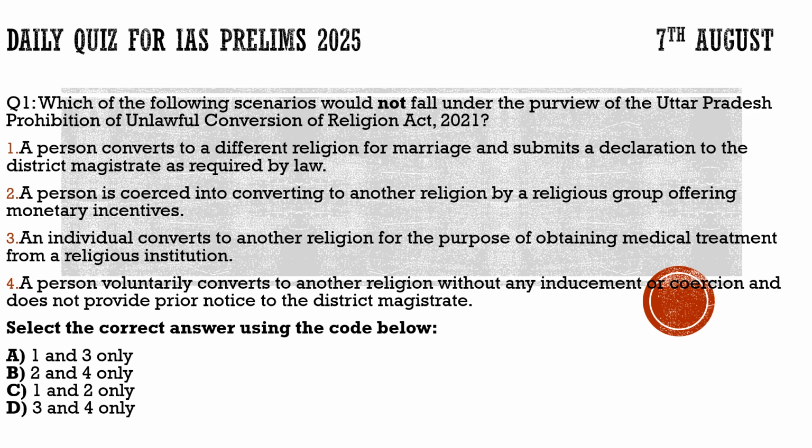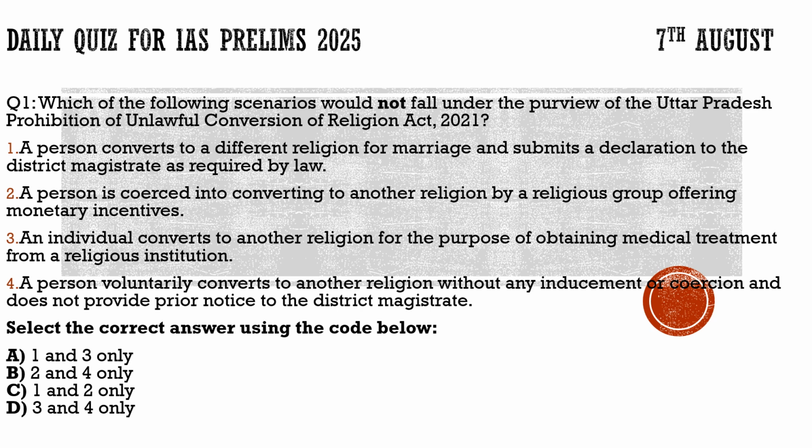So here is the first question. Let's read the question itself. The question says, which of the following scenarios would not fall under the purview of Uttar Pradesh's Prohibition of Unlawful Conversion of Religion Act 2021?